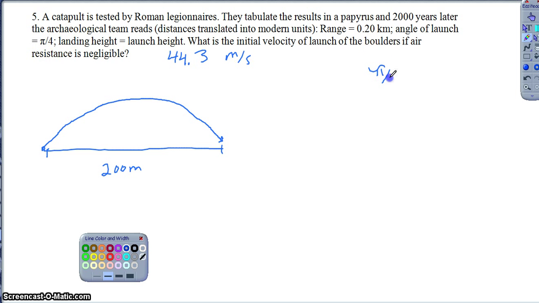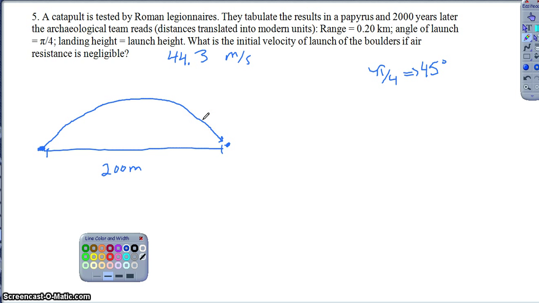We do need to be comfortable enough with our unit circle to realize that pi over 4 is 45 degrees, right? So we do need to be comfortable with that relationship. If that's one you're not comfortable with, let me know and we'll work on that a little bit more. But we do need to have that down. And then finally, the landing height equals the launch height, which I've already represented in my picture. I know that it returns to the same elevation from which it was launched, which is very important as I set this up.